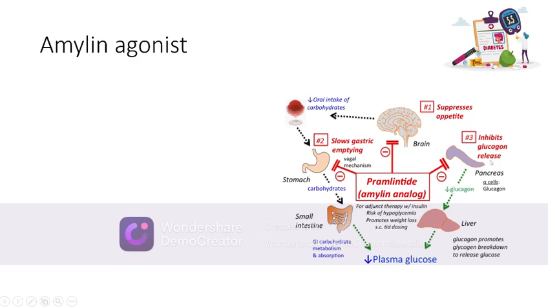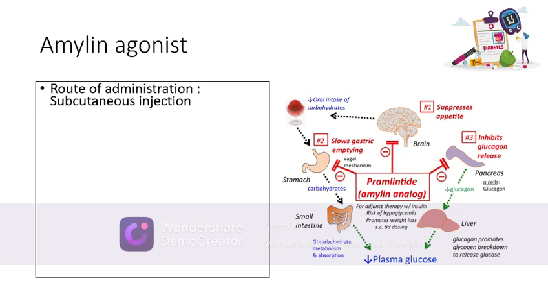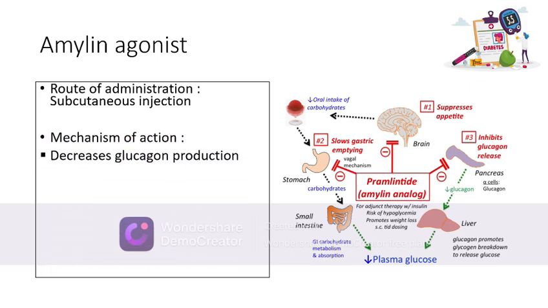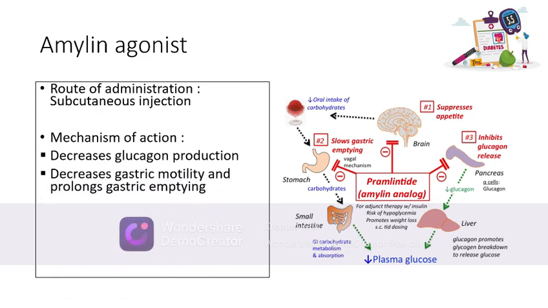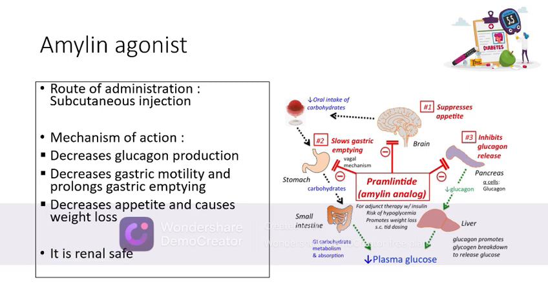And it also inhibits the release of glucagon from the alpha cells of the pancreas, that decreases the glucagon, and therefore this lowers the plasma glucose levels as a whole. The route of administration is a subcutaneous injection. The mechanism of action, as has been mentioned, it decreases the glucagon production, it decreases the gastric motility, prolongs the gastric emptying, also decreases the appetite, and thereby it causes weight loss.